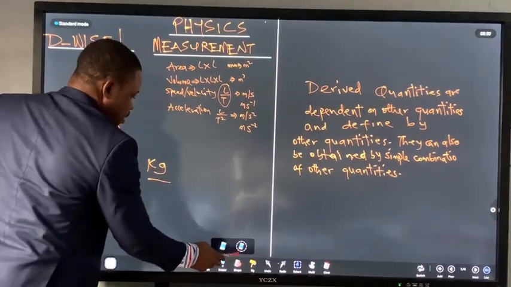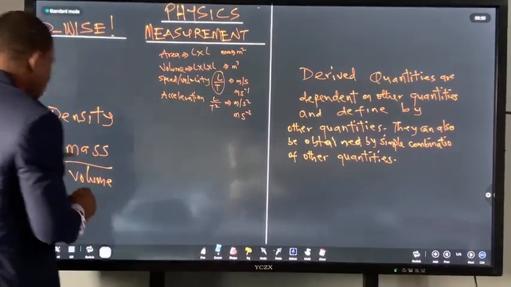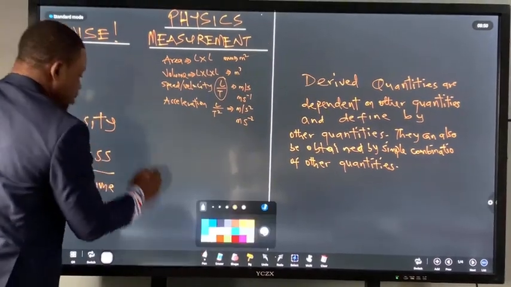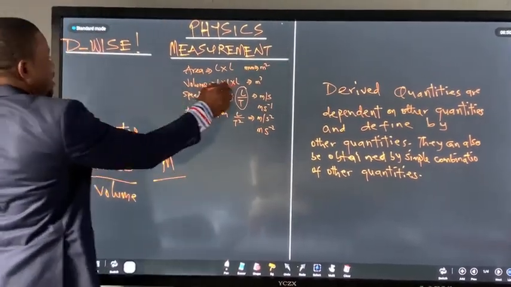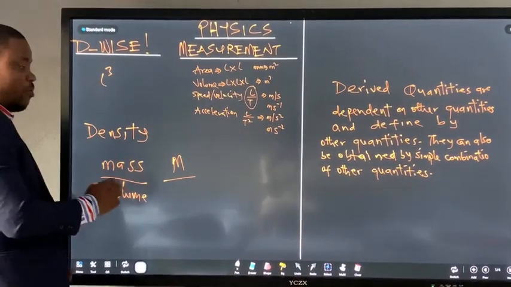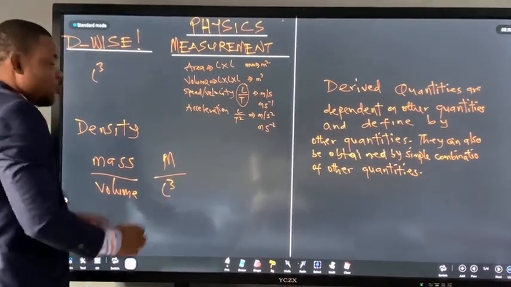Sorry, let me give you the dimension. For dimensioning, mass is capital letter M. And then volume is length times length times length, that's length to the power of 3, length cube.